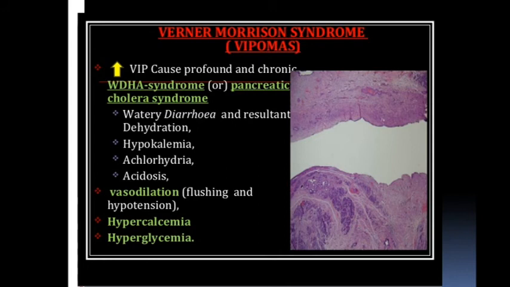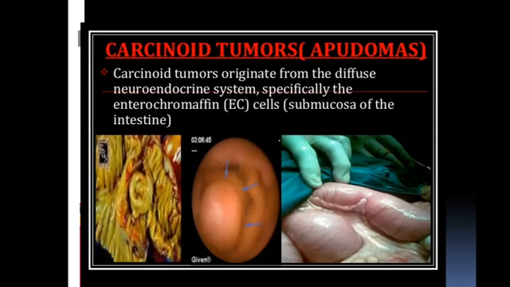H means hypokalemia, A means achlorhydria and acidosis. So increased VIP causes the profound and chronic WDHA syndrome. Also vasodilation, flushing and hypotension, hypercalcemia and hyperglycemia. Carcinoid tumor is also a neuroendocrine tumor.